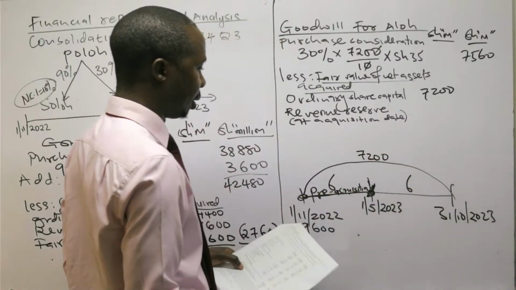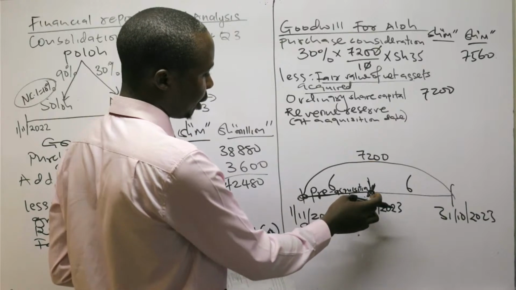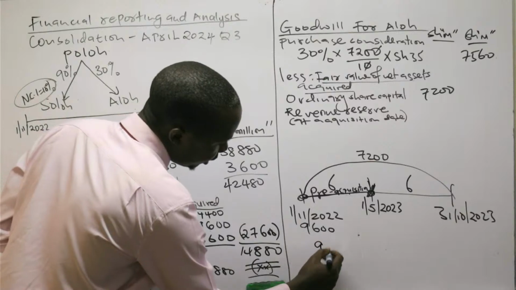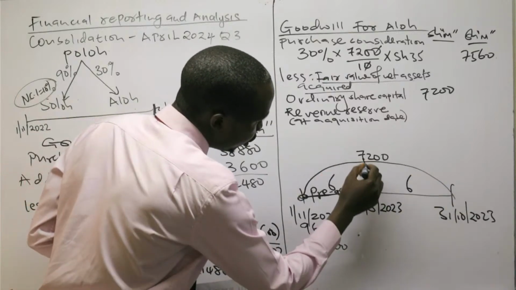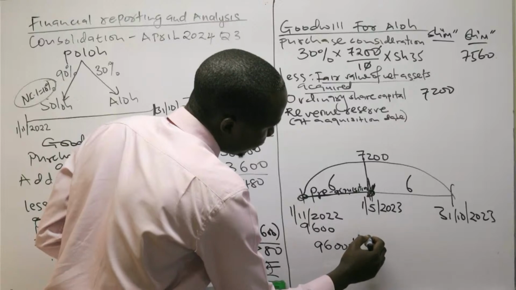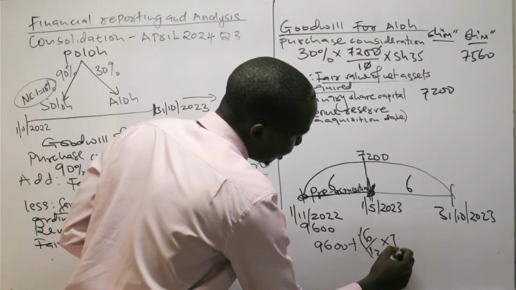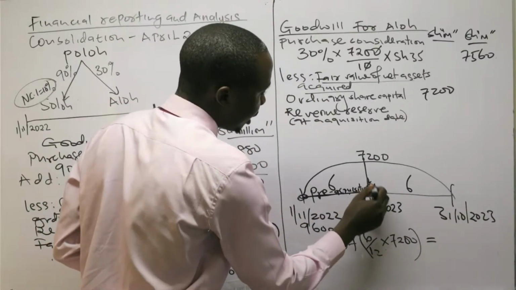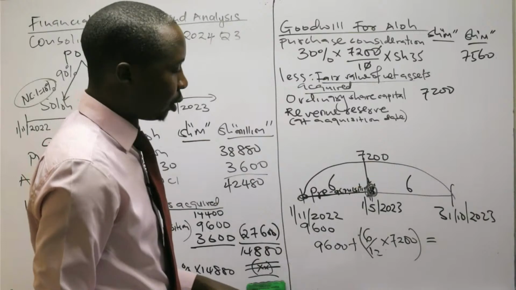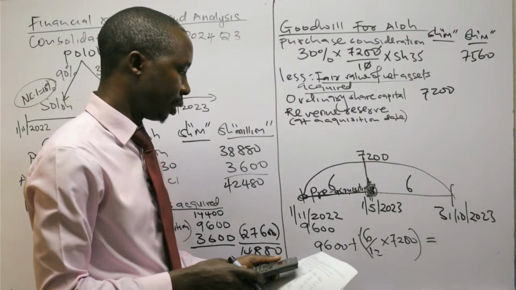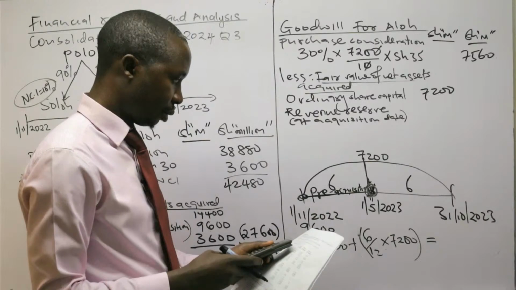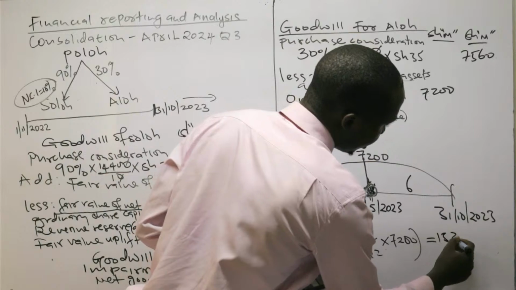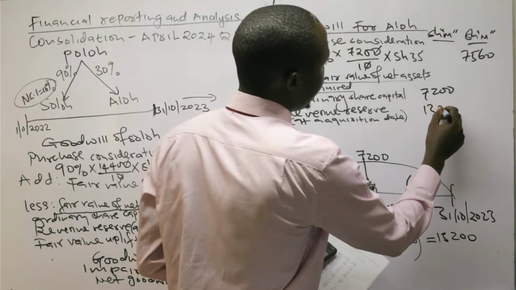So to get the position as at acquisition date, I take 96 and apportion the year's earnings for the first 6 months, plus 6/12 times the 72. The answer I add to 96 gives my retained earnings as at 1st May 2023, the acquisition date. So 7,200 divided by 2 plus 9,600, this is 13,200.